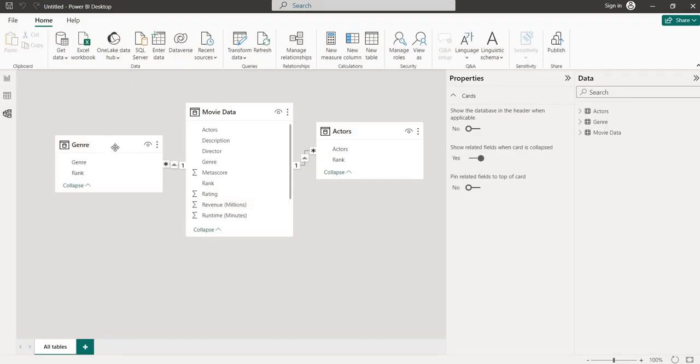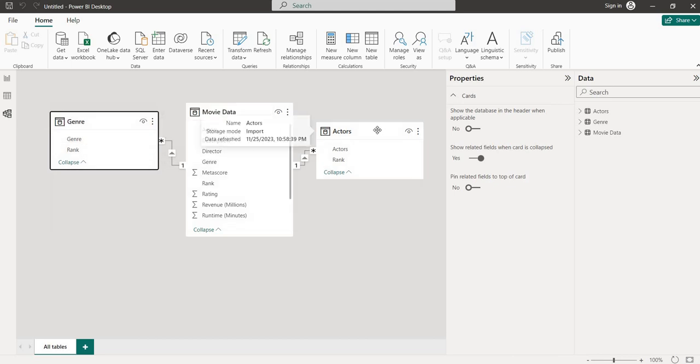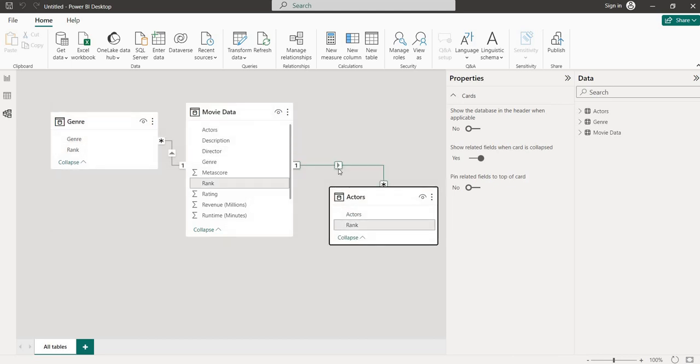Now we go for the model view. In the model view, we can see this has already been taken care of by the AI in Power BI. They have already connected all of this together. The cardinality has already been taken care of. There's a one to many relationship. This star is for many, and this one is for the single one, and here it is a many, and here's a one to many relation. Hope you know how it works, how it is many and how it is one.